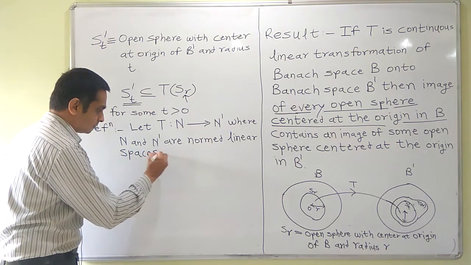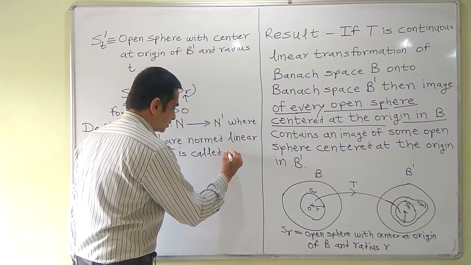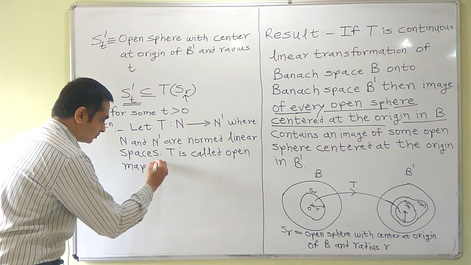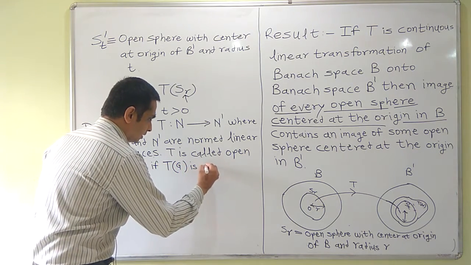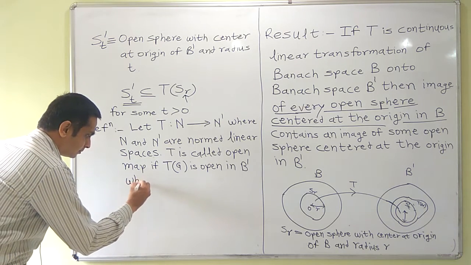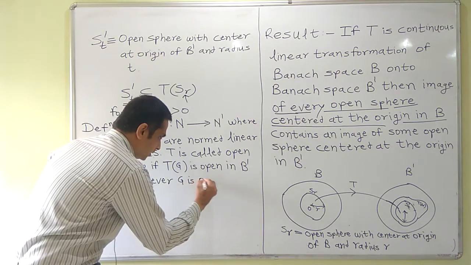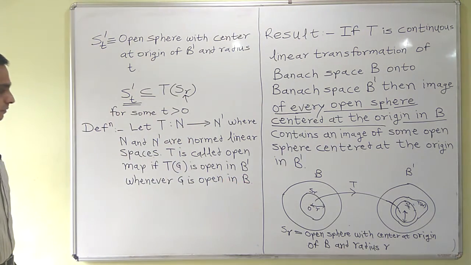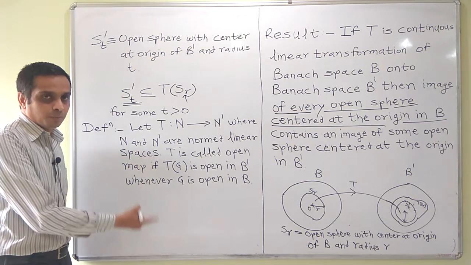T is called an open map if TG is open in N dash whenever G is open in N. In other words, a function is an open map if the image of every open set is again open.